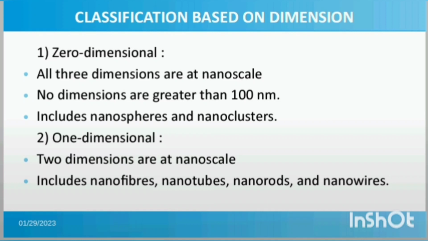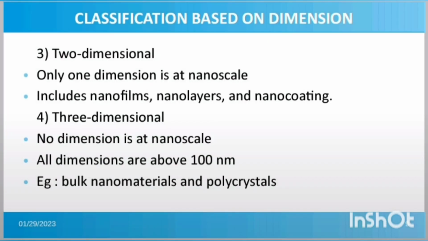Two dimensions are at nanoscale in a 1-dimensional nanomaterial. It includes nanofibers, nanotubes, nanorods, and nanowires. In a two-dimensional nanomaterial, only one dimension is at nanoscale. It includes nanofilms, nanolayers, and nanocoatings. In three-dimensional nanomaterials, no dimension is at nanoscale. All the dimensions are above 100 nanometers, and the examples are bulk nanomaterials and polycrystals.